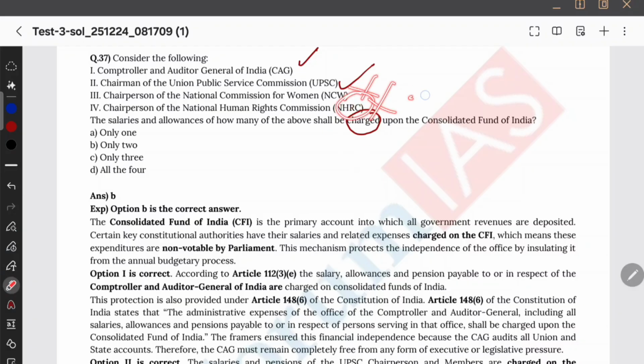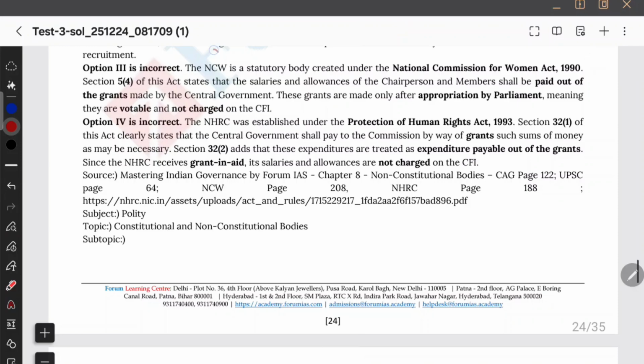And NHRC is a statutory body under the Protection of Human Rights Act 1993. Yeah, NC, SC, ST, OBC are there, but women I really did not study in the constitutional bodies. Therefore, I will go with only two for now, B. Anyways, NCW is a statutory body under the National Commission for Women Act 1990. Yeah, I have studied it in the statutory, I remember. I have studied women, minority, and children. So that's a statutory body and it will not be charged on the Consolidated Fund of